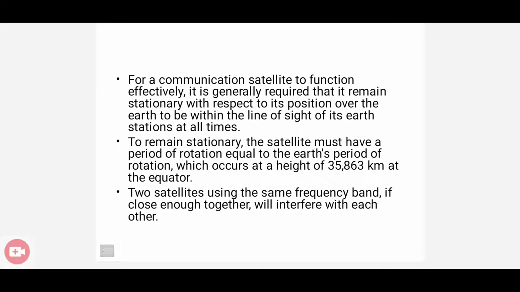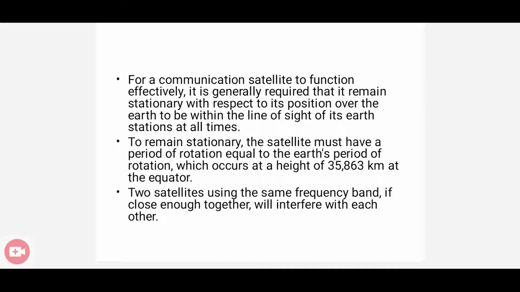So for effective satellite communications, we have a communication satellite, but it should remain stationary with respect to the earth stations. For remaining stationary, the satellite must have a period of rotation equal to that of Earth's period of rotation. That is for effective communication. Clear?